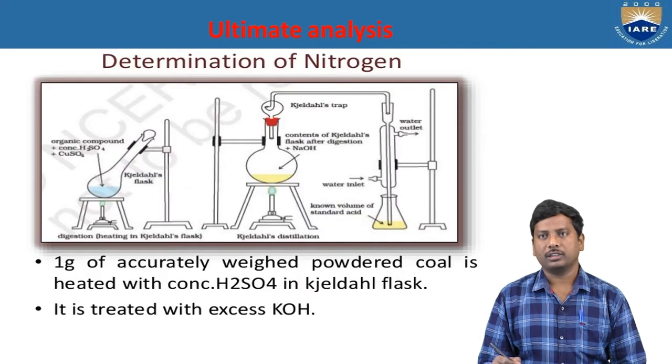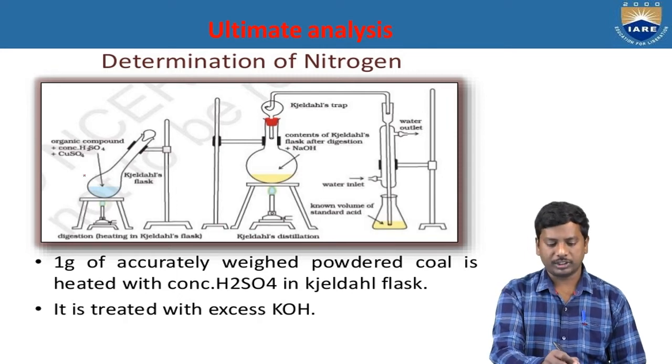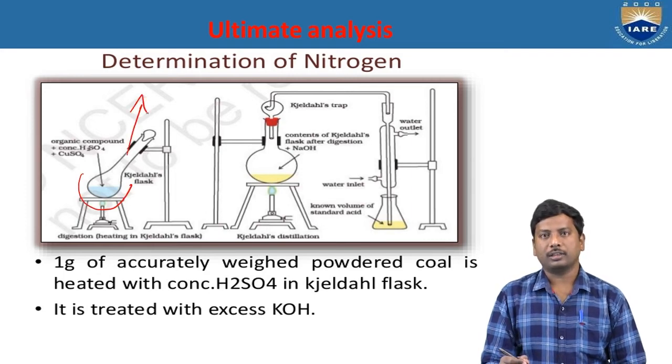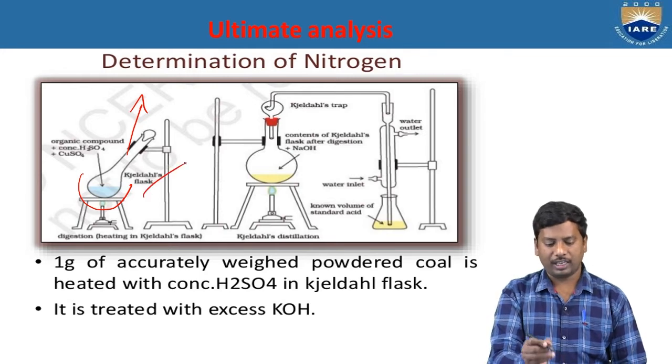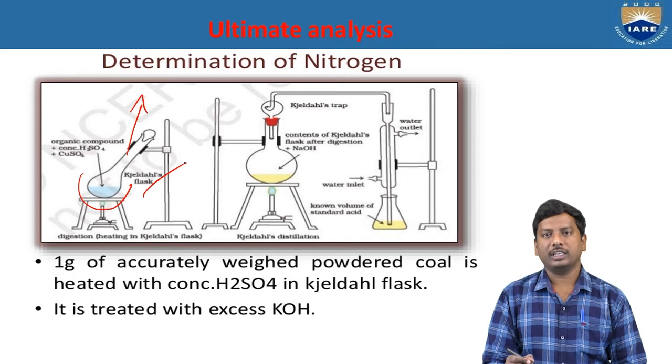Next we see nitrogen. So this is the determination of the nitrogen. It is also one of the important elements present in the fuels. So for the determination of nitrogen, we use the Kjeldahl flask method. Kjeldahl flask has a round bottom shape and a long neck. That means in this flask we take the organic compound along with concentrated sulfuric acid and copper sulfate. This concentrated sulfuric acid acts as an oxidizing agent and copper sulfate acts as a catalyst. It is called the Kjeldahl flask method, and it is heated on a Bunsen burner.